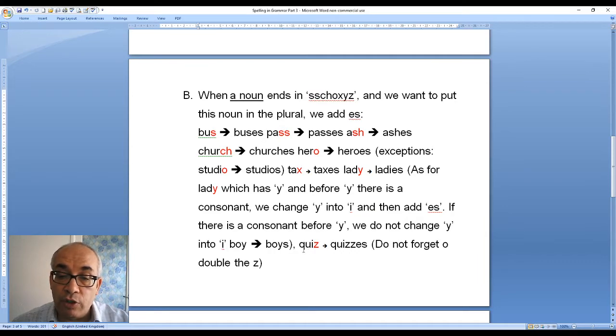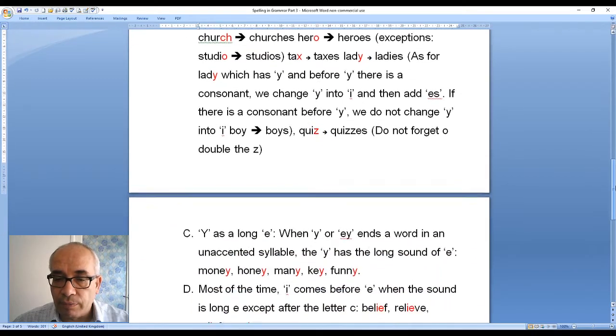I explained this in part 2 because quiz has a consonant, in the middle a short vowel, and one consonant at the end. One syllable, one short vowel in the middle, one consonant at the end, we double the consonant, and that is why I doubled the z. So if you see a noun with shoksis at the end, most of the time we put es to make the plural.